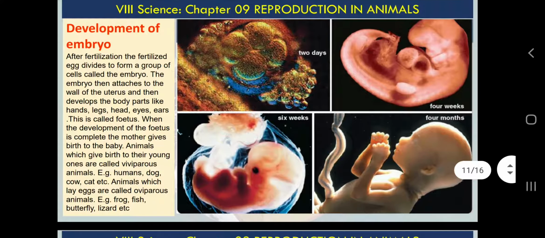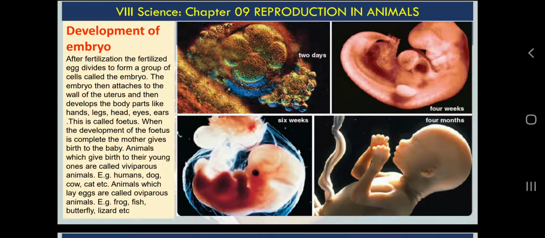Now here you can see some of the same information. I have included some original images. Here you can see 4 cells, 8 cells, 16 cells in the oviduct, and finally it will become a blastocyst, and it will get attached by scrolling down in the uterus. Then you can see development, more development, and finally some resemblance to a human.